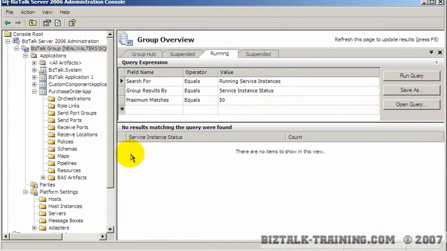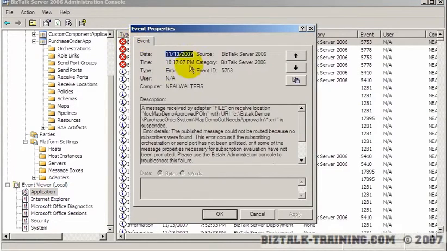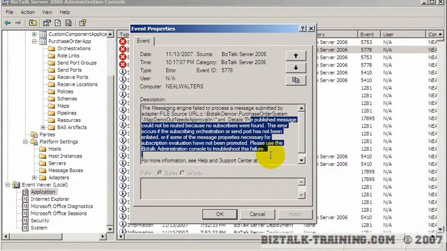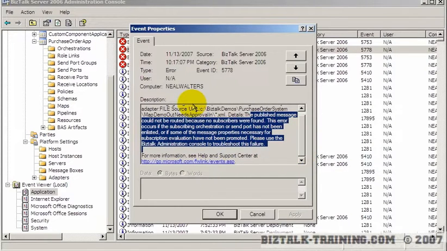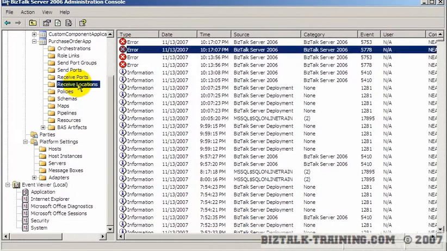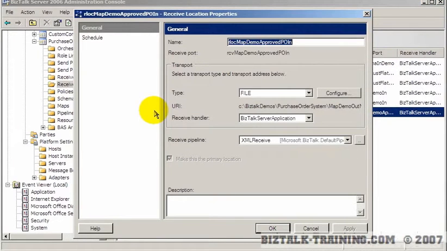So we're going to go back to the event viewer. We have two more errors, and it's the exact same error we had a minute ago: published message cannot be routed because no subscribers were found. Okay, this can be a frustrating error. So let's recap what the reasons could be. Number one is that this approval in did not have an XML pipeline. So I'm going to go check it one more time just to be sure. Approval in, and now we have XML receive.